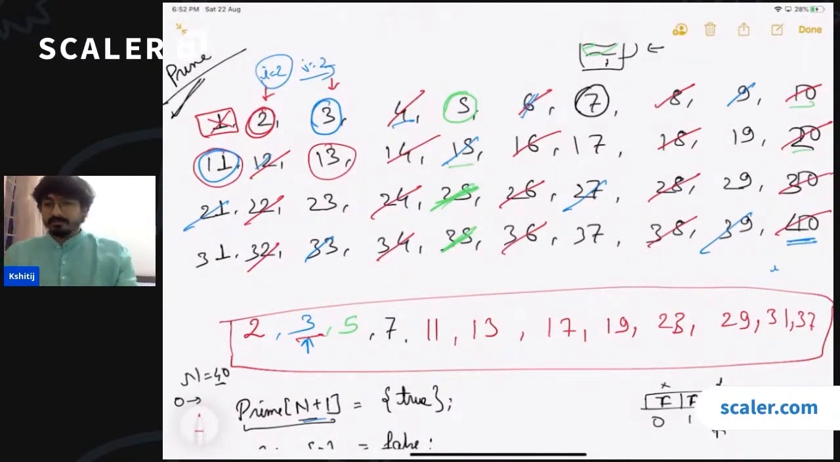When we reached 5, what was the first number that we cut? 10 was already gone using 2. 15 was already gone using 3. 20 was already gone using 2. What was the first number that we cut using 5? It was 25. If I start from 11, then we can see that none of the multiples of 11 is available here which has not been cut. All the numbers have been already cut, right?